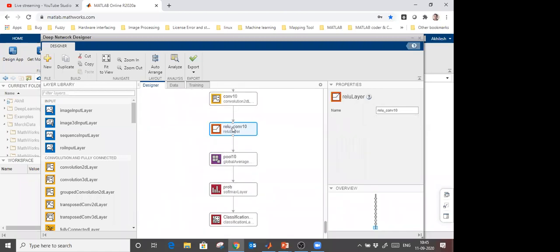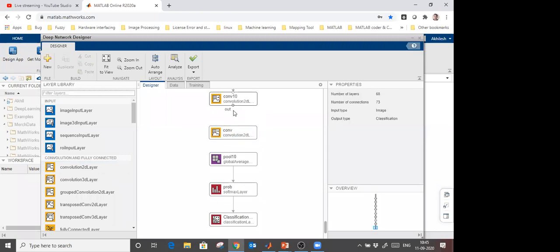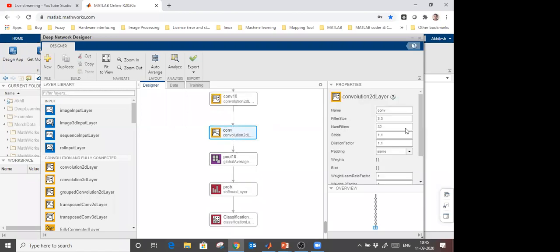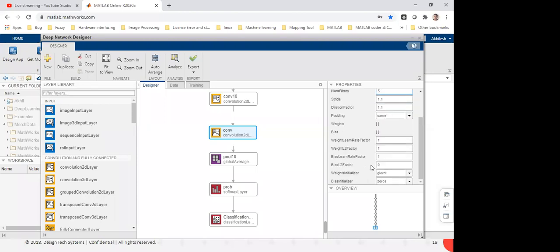Let's say that I am going to modify this convolutional layer. So I'm going to remove this, and I am going to add from here. You see that from the left side, you can drag that layer like this. Okay, I'm going to connect it here. Later we will discuss layers also, so you do not need to worry about that. The properties you can provide from here. What will be the filter size? Let's say the filter size is 1 row and 1 column, and how many filters? In this case 5 classes are there, so I'm providing 5 as the number of filters. You can modify some properties also like this, like I modified.